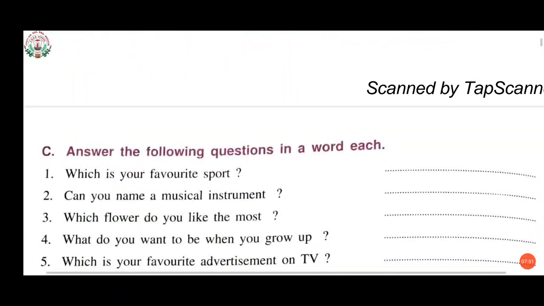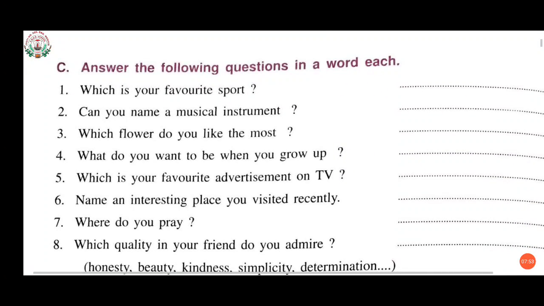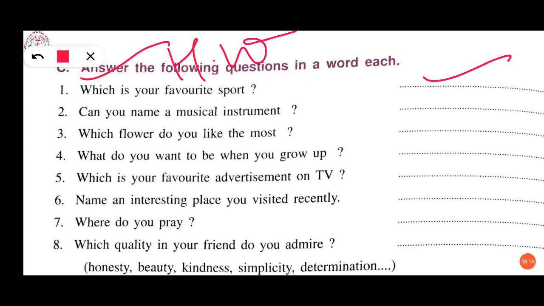Now come to the next question. The C1 is answer the following questions in a word each. First one, you can see which is your favorite sport. You can write your favorite sport here in the blank. Can you name a musical instrument? See children, this is your homework because this is very easy. You can do it by yourself. So try to do it by yourself, okay?